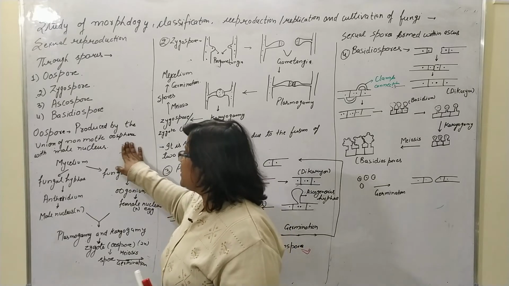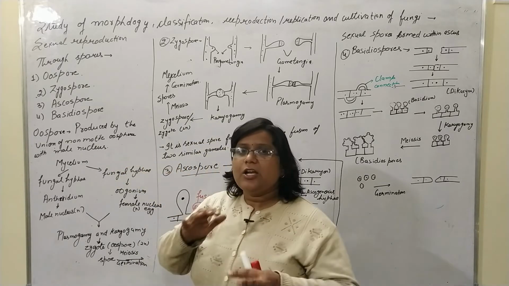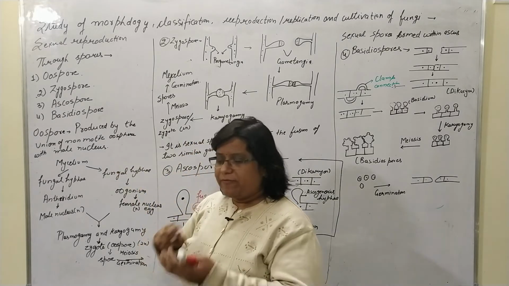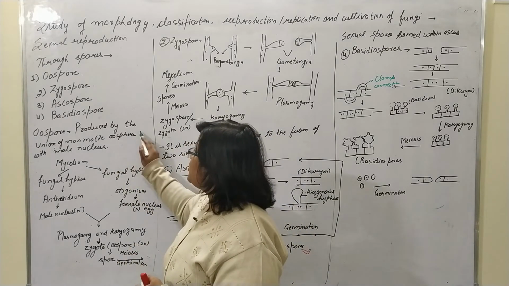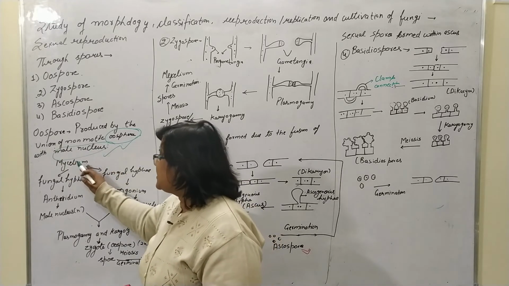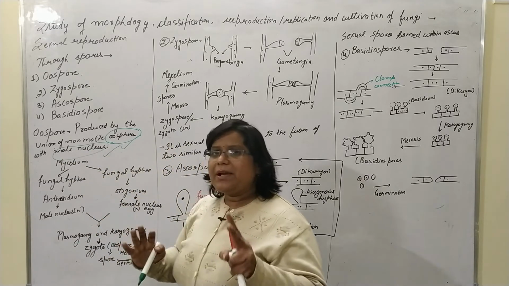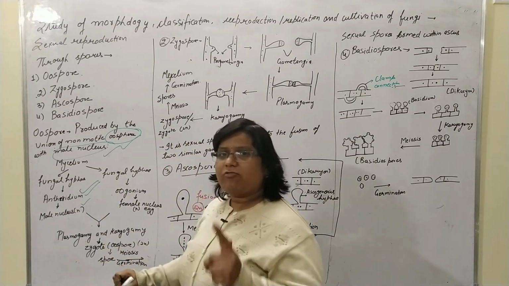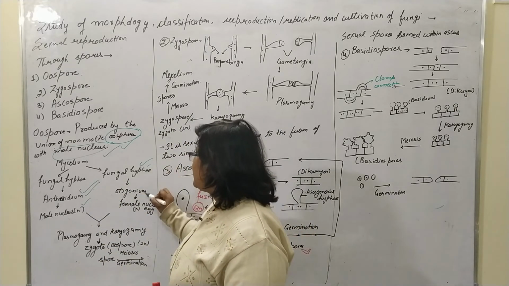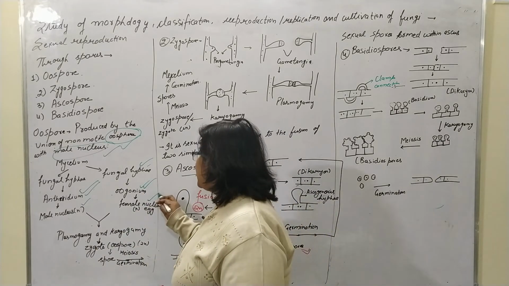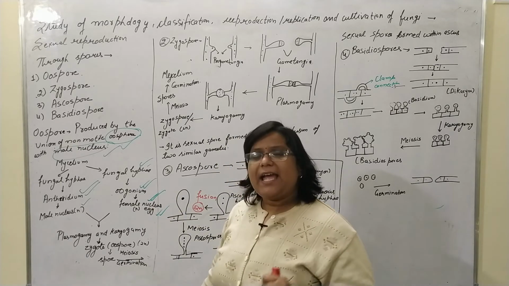In the oospore sexual reproduction, oospores are formed by the union of a non-motile oosphere with the male nucleus. First, in the mycelium, one hypha behaves as the antheridium, where the male nucleus is formed, and a second fungal hypha behaves like the oogonium, in which the nucleus behaves like the female nucleus, or we can say egg cell.